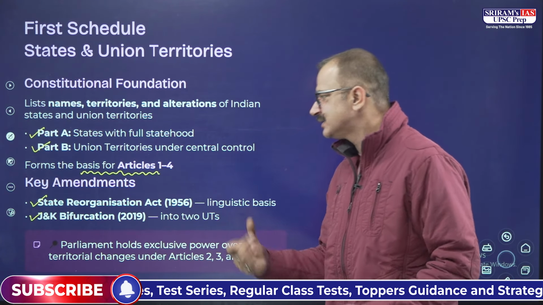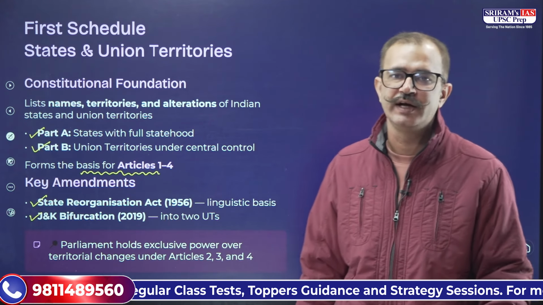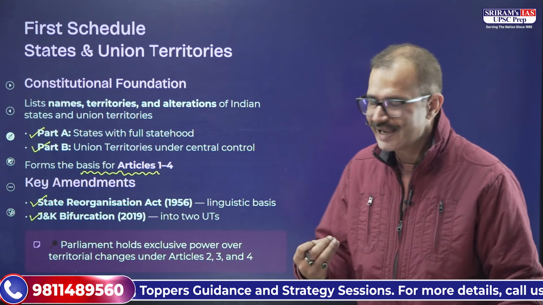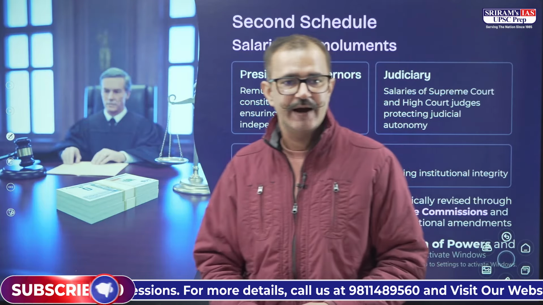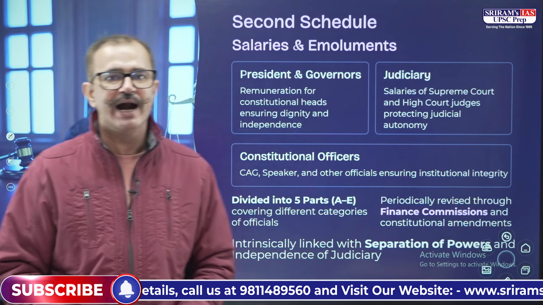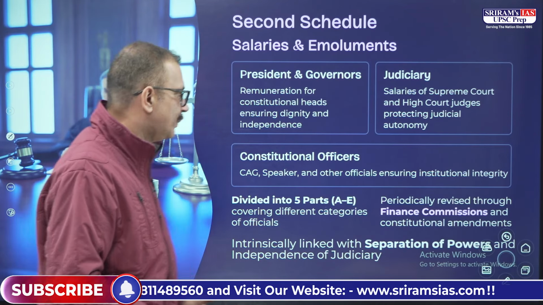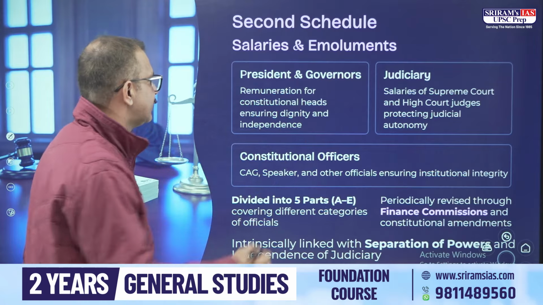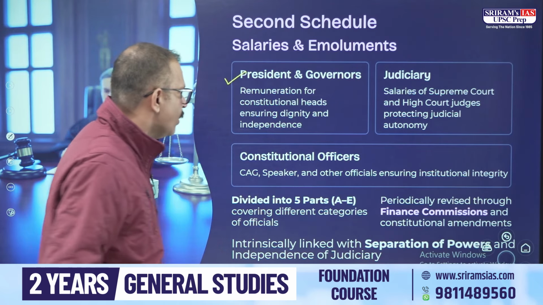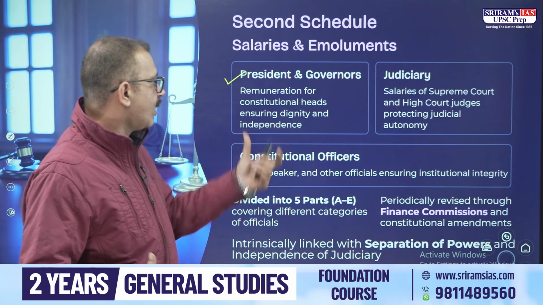Alright, and like I said, Parliament has the sole authority when it comes to the states and union territories or making any territorial changes in India. The next schedule is the second schedule that deals with the salaries and emoluments of the constitutional functionaries, whether it is the President and the Governor, whatever the remuneration for them will be.